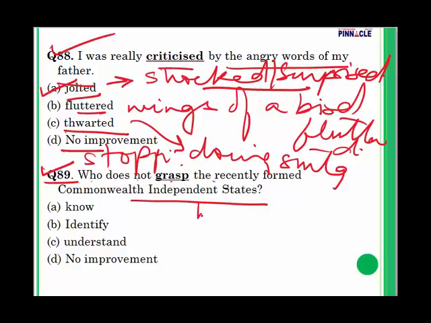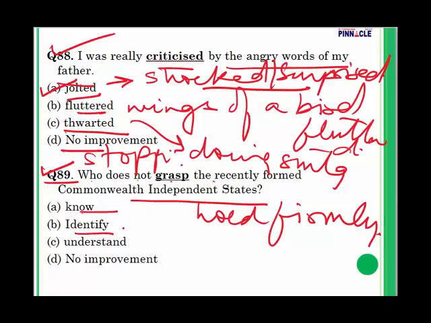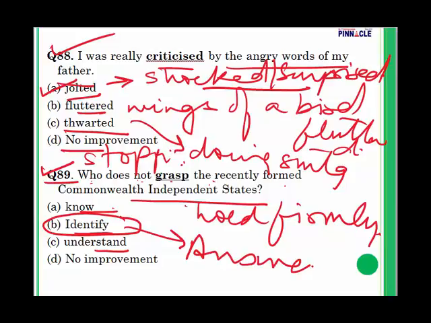That means to hold firmly. That is to grasp. After that, we have know. Then we have identify. Identify means to kind of recognize, understand. So probably identify is the most appropriate. Who does not identify the recently formed Commonwealth independent states? My answer is going to be B.